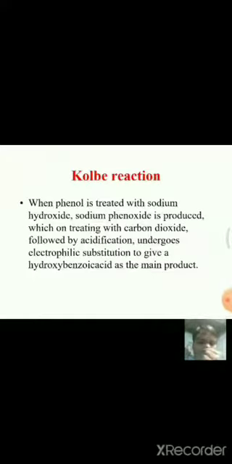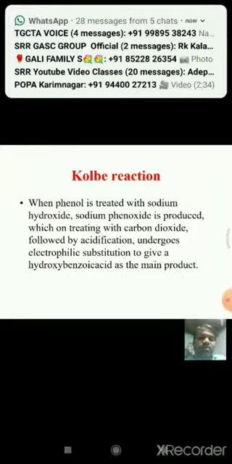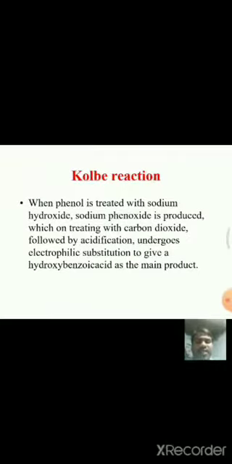Next, coming to Kolbe's reaction, phenol is treated with carbon dioxide in the presence of basic conditions. It forms salicylic acid. This is Kolbe's reaction.